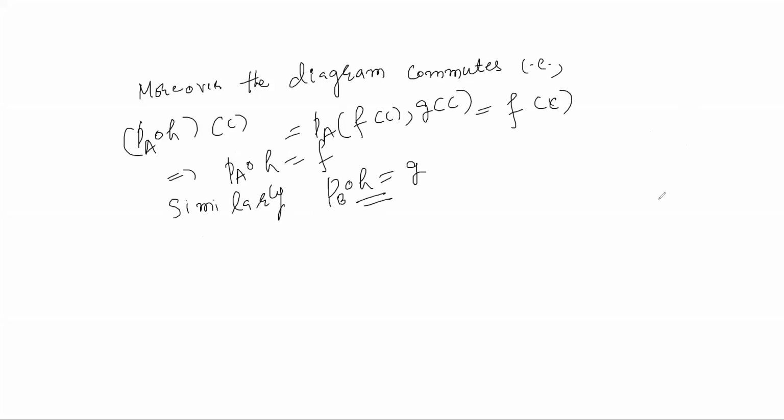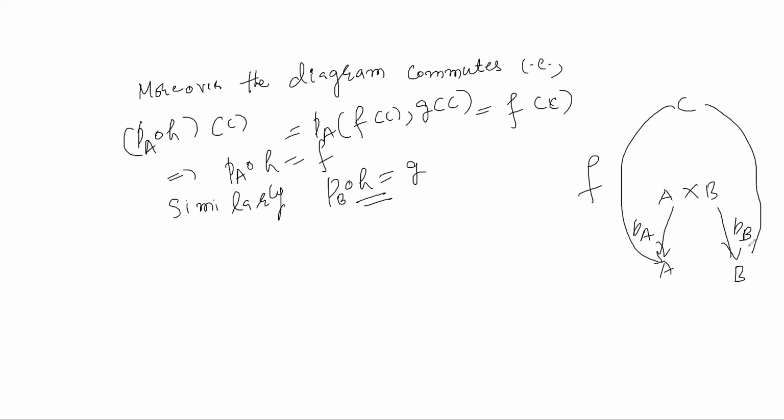So this diagram is important. This A cross B has the universal property that it has the canonical projections from it to A and to B, PA and PB, and if C is any set having arbitrary mappings F and G to A and B respectively, then you get the unique mapping such that this diagram commutes.